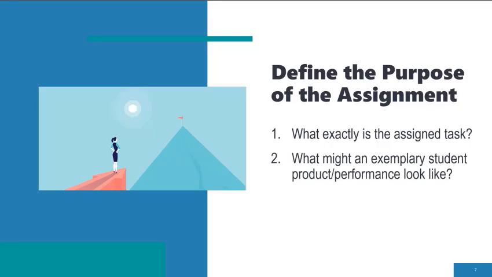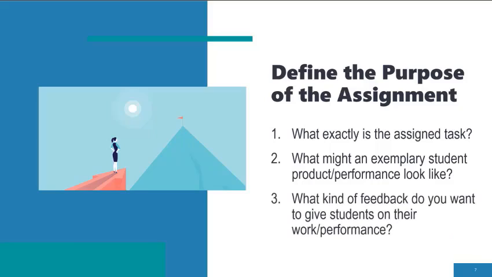What might an exemplary student product performance look like? How might you describe an acceptable student product or performance? How might you describe work that falls below expectations? What kind of feedback do you want to give students on their work or performance? Do you want to give them detailed feedback on a variety of criteria? Do you want to give them specific feedback that will help them improve their future work?